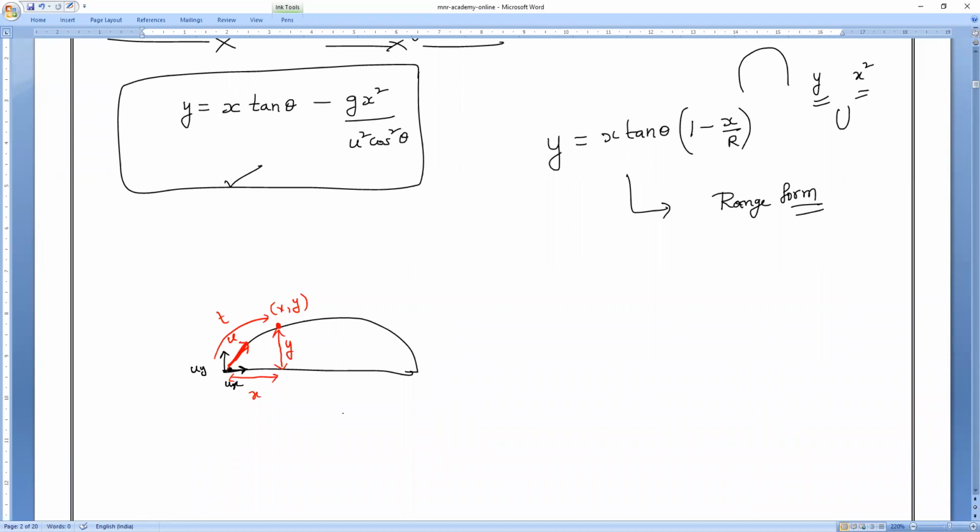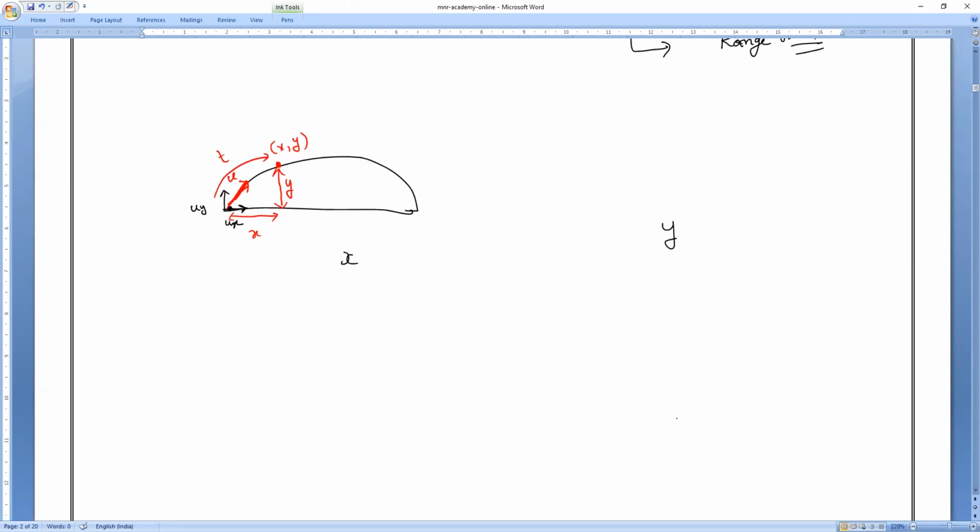So now, x-axis and y-axis, tell me all the details that you know. X-axis, what do you know, guys? Fast. This is not a new one. You already derived it. Initial velocity on the x-axis is ux, which is u cos theta. Y-axis initial velocity is u sin theta. Same thing again and again we are solving. That's what you should be very careful about.